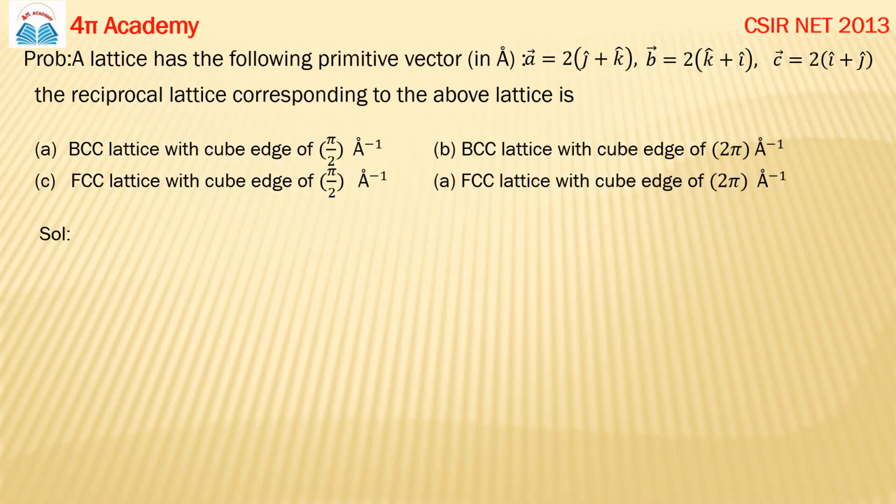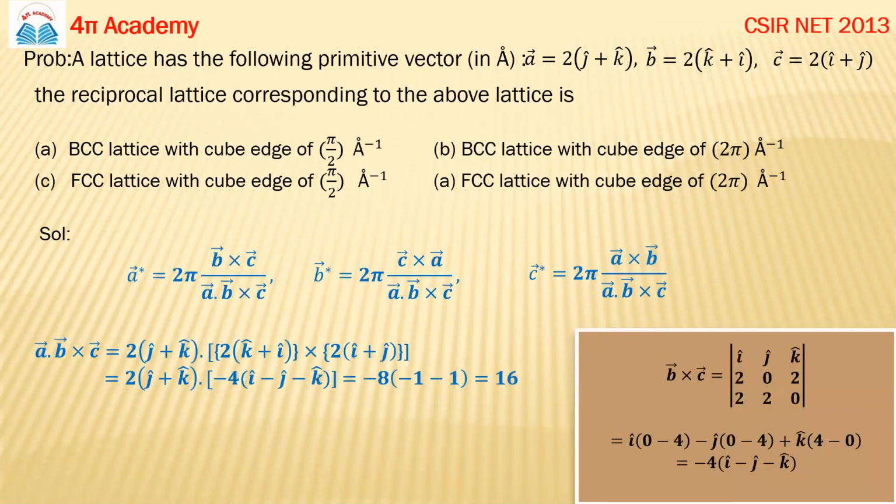Anyone? Ma'am, A star will be pi into minus I plus J plus K. Okay. Because the A dot B cross C will be 2, so 2 is cancelled by 2 and we will get pi times minus I plus J plus K. Is it correct, ma'am? Let me check.